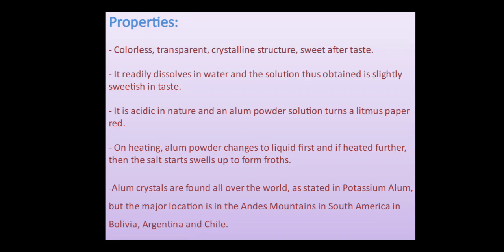Now the properties of potash alum. It is a colorless transparent crystalline structure which has a sweet aftertaste. It readily dissolves in water and the solution thus obtained is slightly sweetish in taste. It is acidic in nature and the alum powder solution turns the blue litmus paper red. On heating, the alum powder changes to liquid first, and if heated further, it starts to swell up to form froths. Alum crystals are found all over the world, but they are mostly found in the Andes Mountains in South America, in Bolivia, Argentina and Chile.